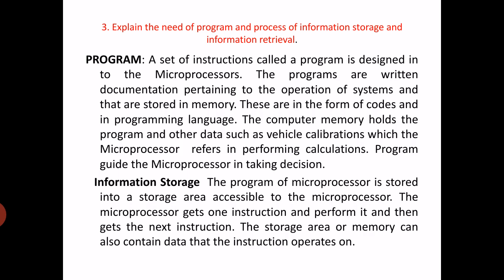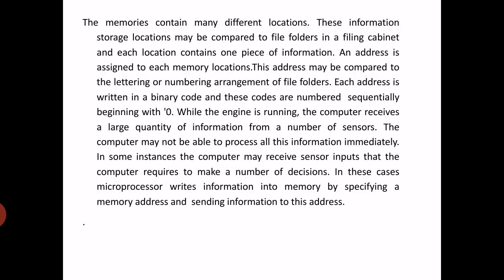The storage area or memory can also contain data that the instruction operates on. The memory contains many different locations. These information storage locations may be compared to the files and folders in a filing cabinet, and each location contains one piece of information.